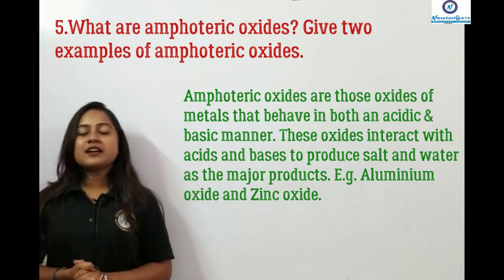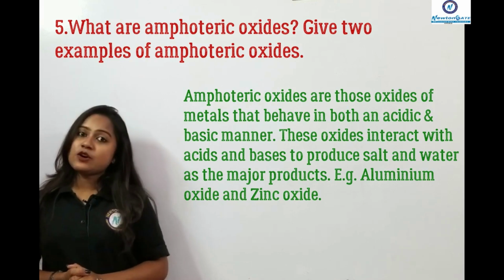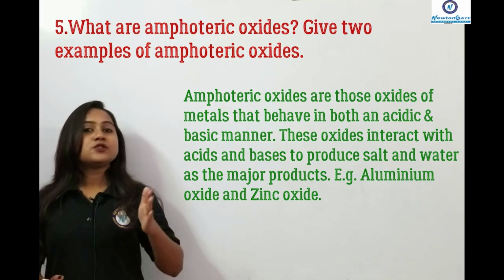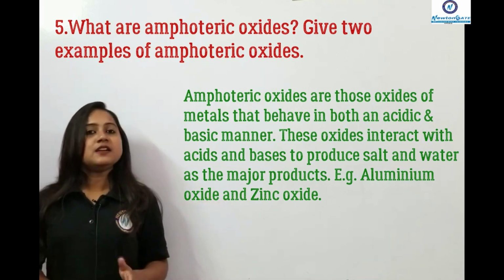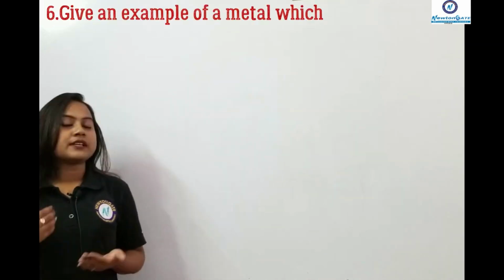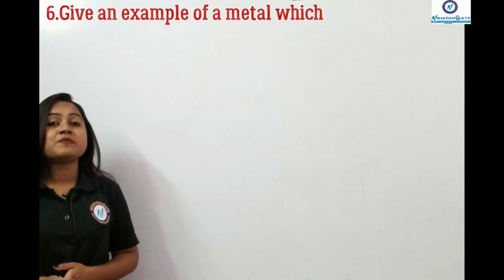Yes, the examples are aluminium oxides, lead oxide, etc. This question is common for you, so just write down the answer if you haven't written that in the previous portion.